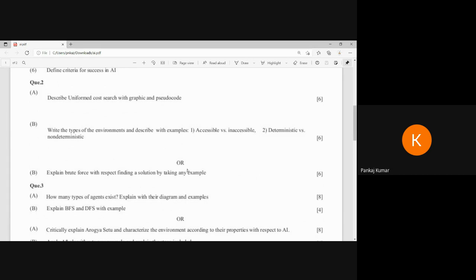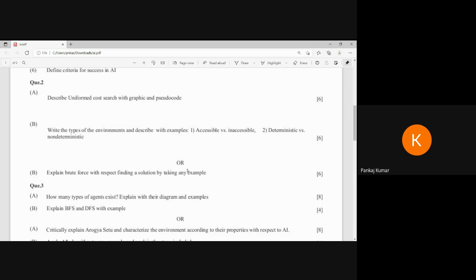Accessible means we can find out and perceive things easily. Inaccessible means the things are in abstract form; we have to find the pattern and on the basis of that take an action. Deterministic means our search will be available within a limit, and non-deterministic means your search is not available within that limit, an infinite world, like an open world. We have to mention these things with examples, a little bit of your perception, what you are thinking about these things. If you know the meaning of accessible, inaccessible, deterministic, and non-deterministic, these things are very easy.